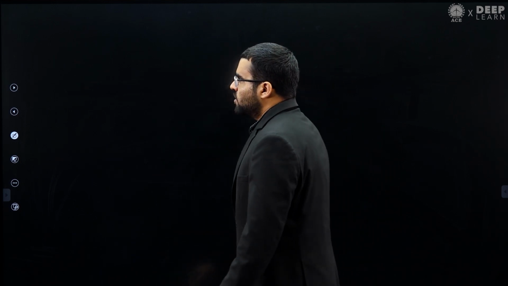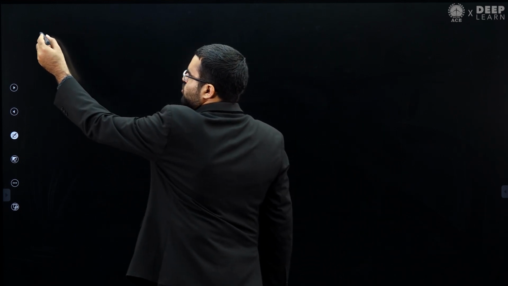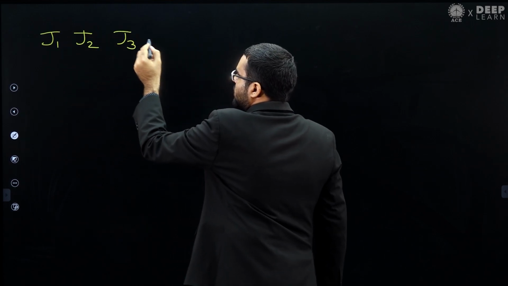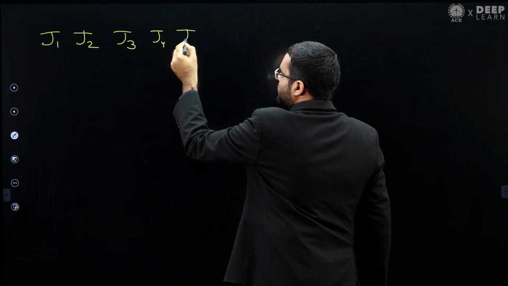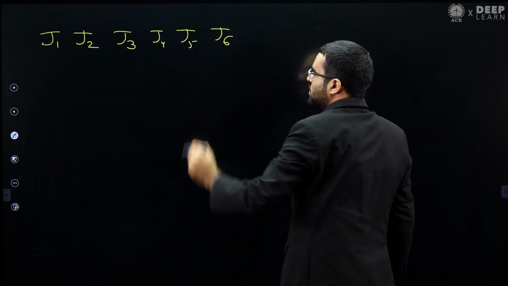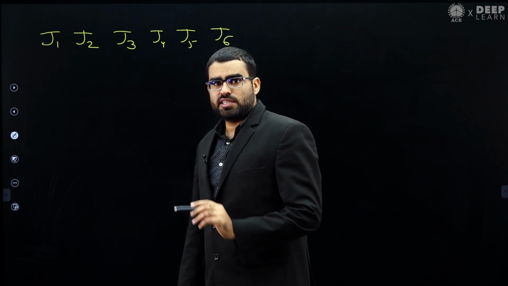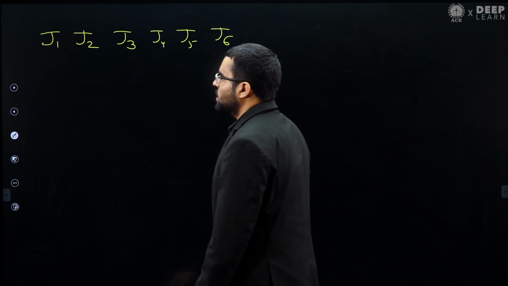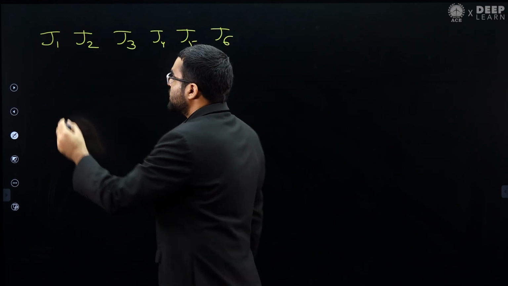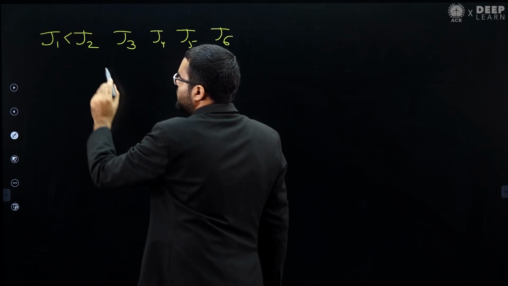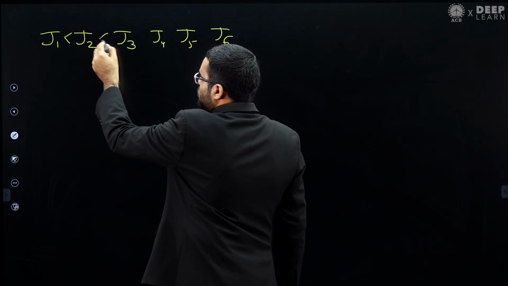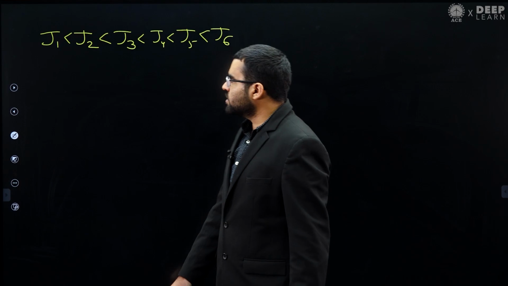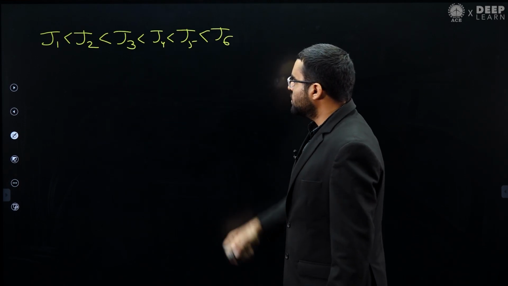He is saying that we have a total of 6 jobs. Let's assume that those 6 jobs are J1, J2, J3, J4, J5 and J6. All of these jobs have distinct difficulty levels. Let's assume that J1 is the easiest job and J6 is the toughest job.